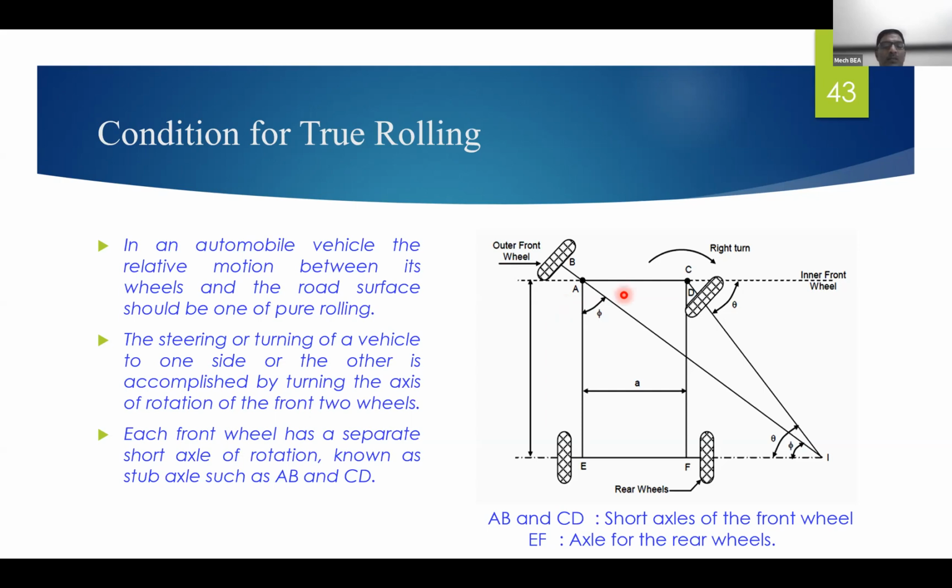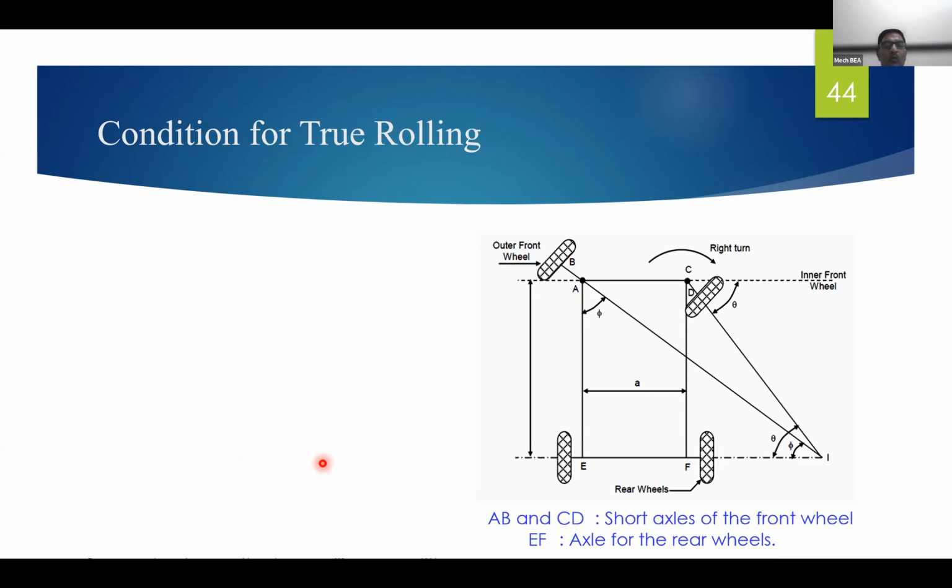In this figure it is AB and CD. So the short axle provided on the front dead axle is called a stub axle.